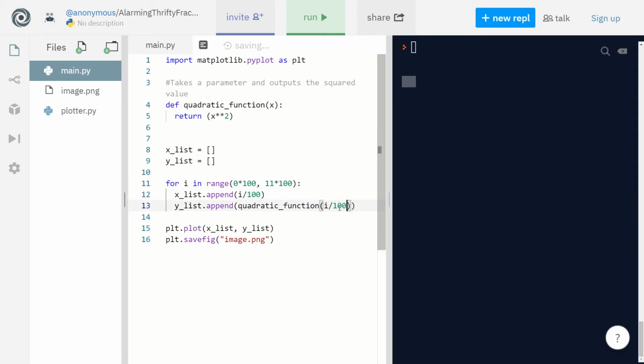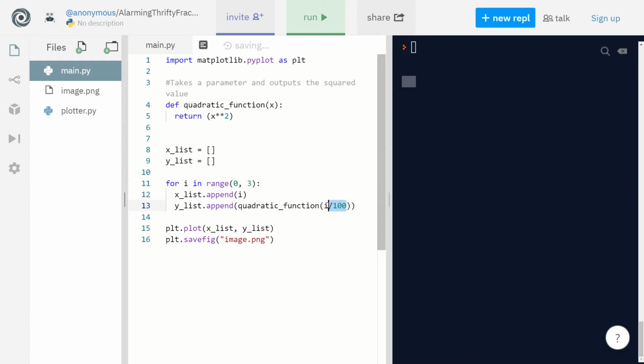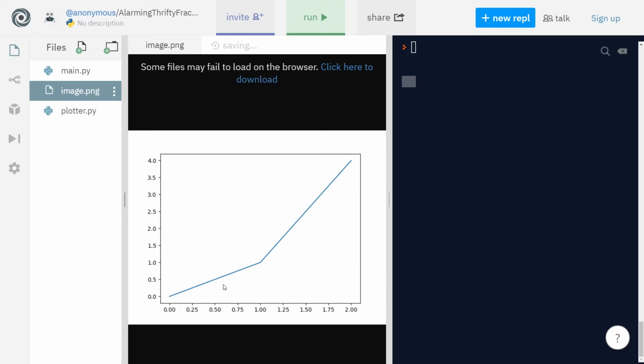This is not really necessary, but what this is going to do is just increase the number of small lines between each point. So let's say if it was 0 to 2, let's make it more obvious. 0 to 2. It's not really necessary, but I guess I'll show you guys anyways, because it's cool. So if I run this, it's gonna look pretty bad. Okay. See, it looks pretty bad, right?